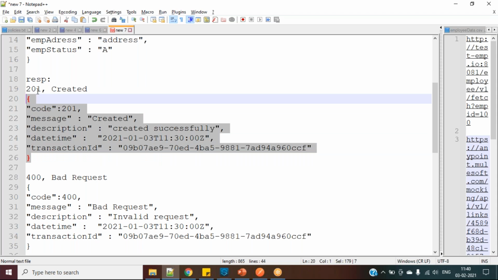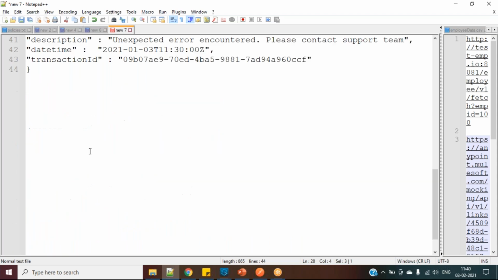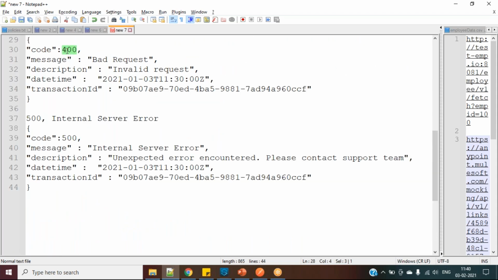So 201 created, and if there is a bad request, we will say 400 bad request. Message is bad request, description is invalid request, and these two will be the same. And if there is any unknown error like 500 internal server error, this will be our response code and the response phrase. We'll have code 500 internal server error, and we'll display a message like unexpected error encountered. Please contact support team. Date, time, and transaction ID, something like this.